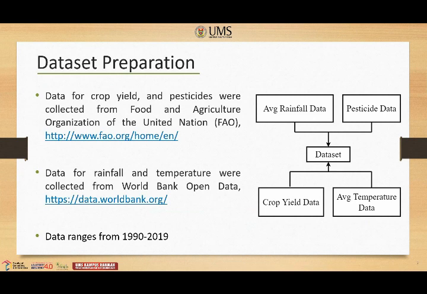During dataset preparation, data for crop yield and pesticides were collected from the Food and Agriculture Organization of the United Nations. Data for rainfall and temperature were collected from World Bank Open Data. All these data are merged to form the dataset. The reason these data are collected is that there is no latest data about crop yield together with the factors that can influence it from Malaysia. The latest data ranges from 1990 to 2019.